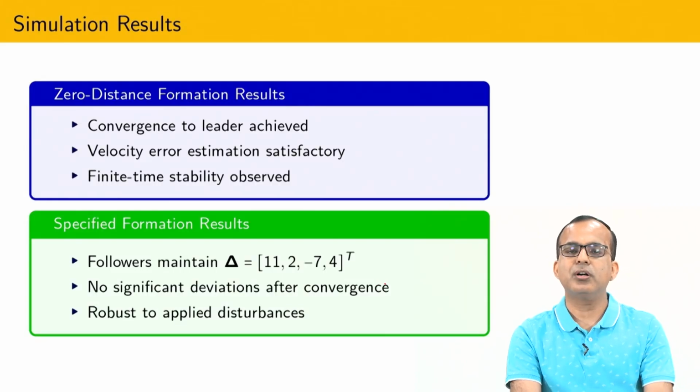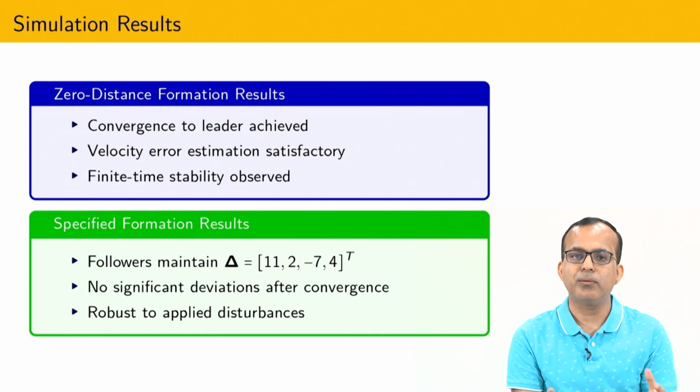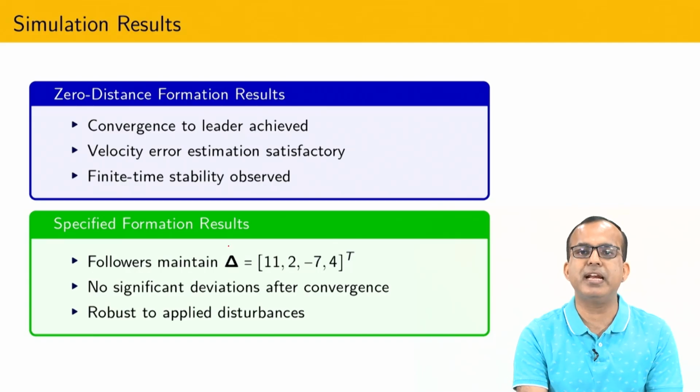Okay, so what is the conclusion? First we have understood how to formulate the multi-agent problem, and after that we have designed some kind of continuous finite time controller.